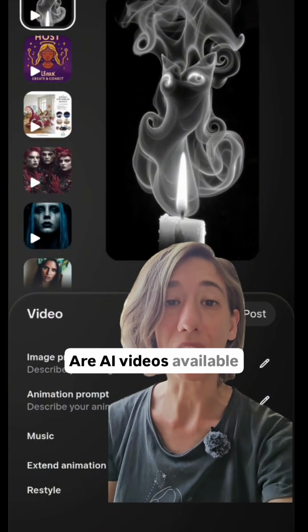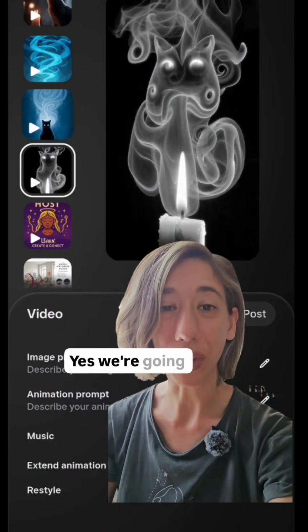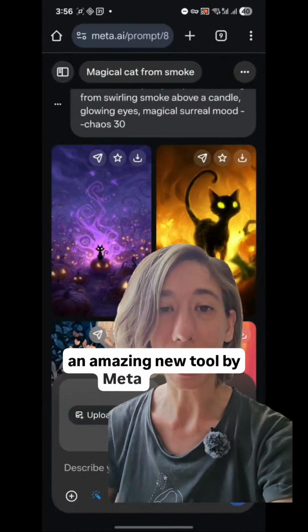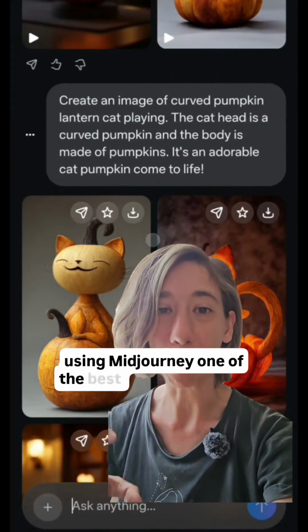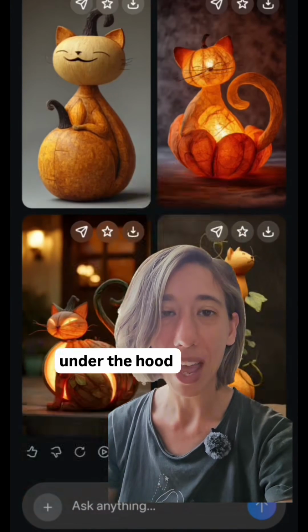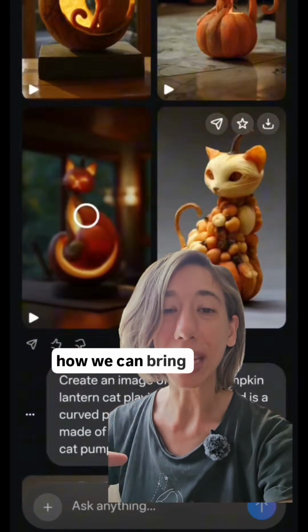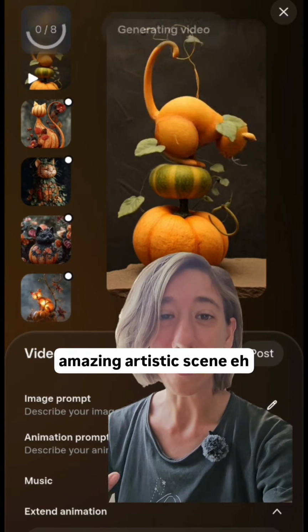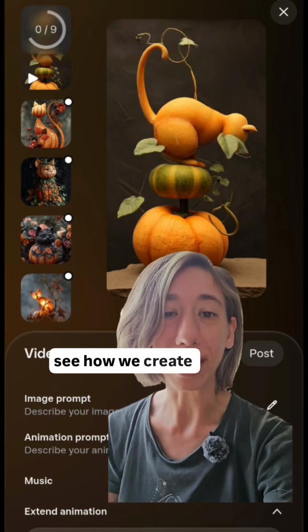Are AI videos available for everyone? Yes, we're going to play this week with an amazing new tool by Meta, which is using Midjourney, one of the best image generators, under the hood. And we're going to see how we can bring any idea into this amazing artistic scene video, and we can see how we create images, how we can animate any image. So let's play with it.